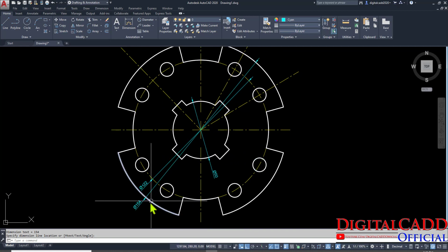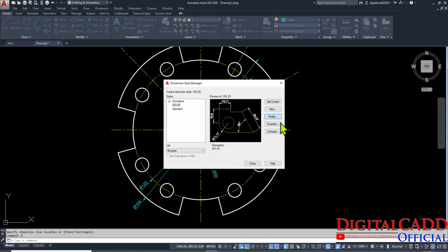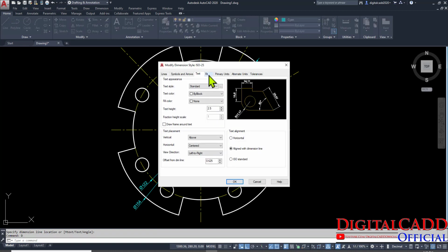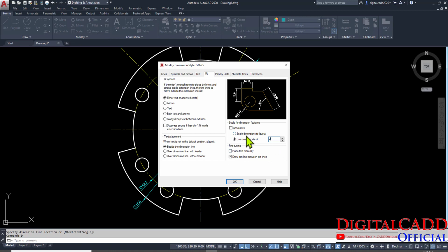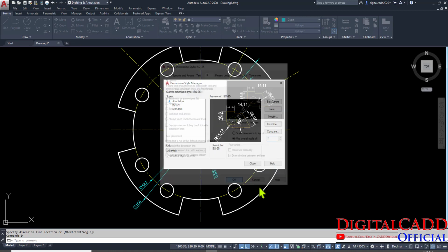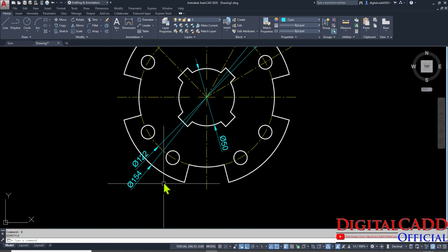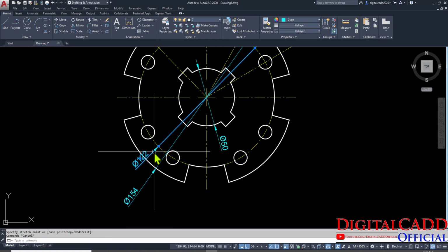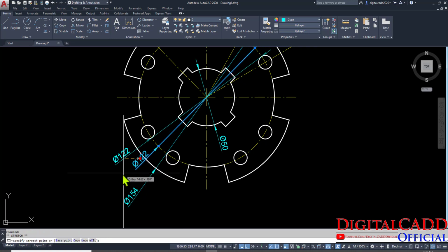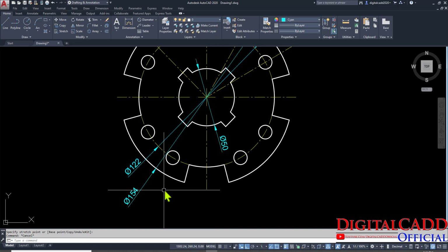If this is not enough, then press D and go to modify option and go to fit, and here we have scale, make it double. Here you can see that is enough for us, I think. You can place wherever you want, so nothing to worry.